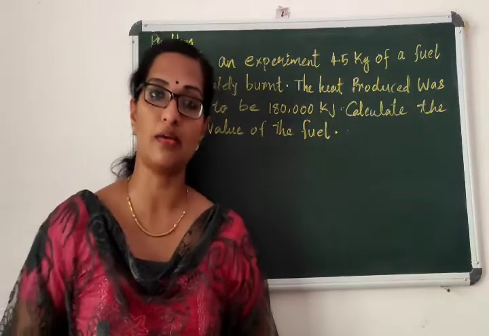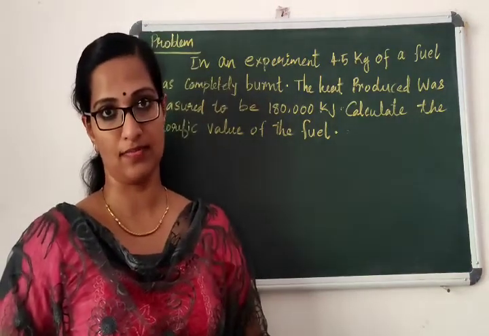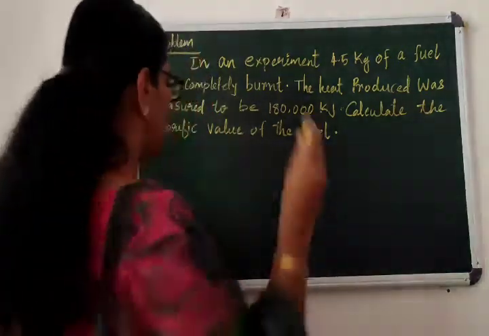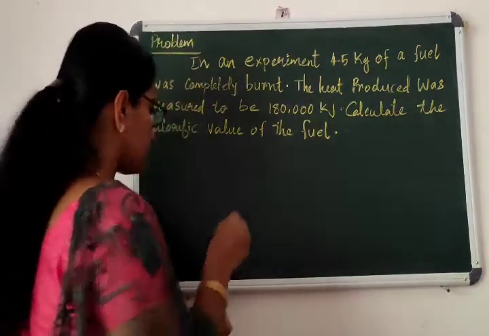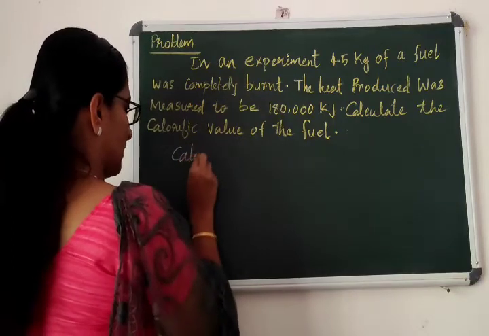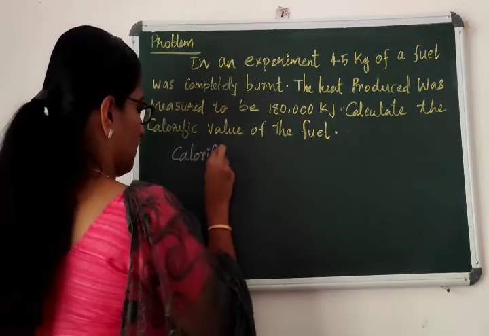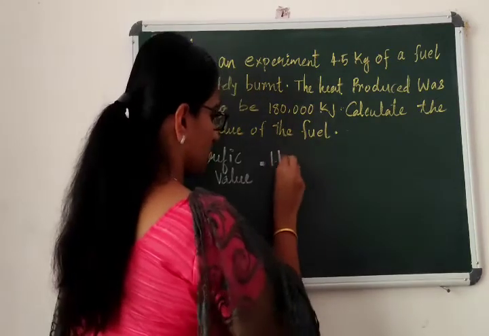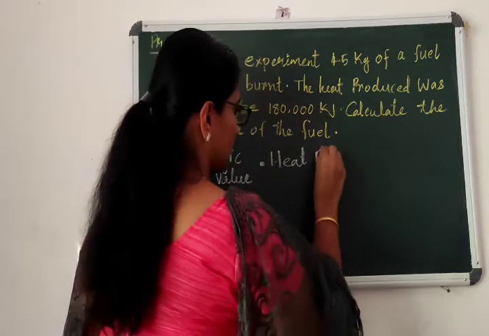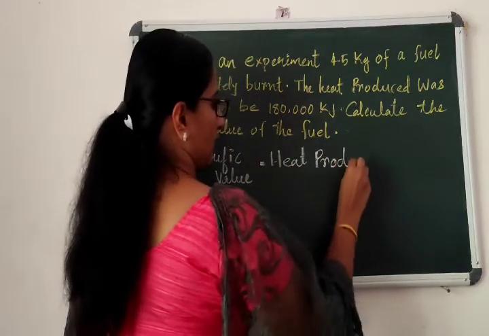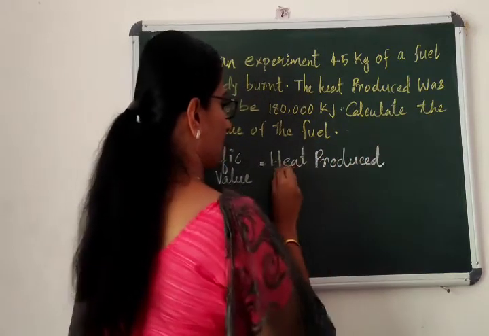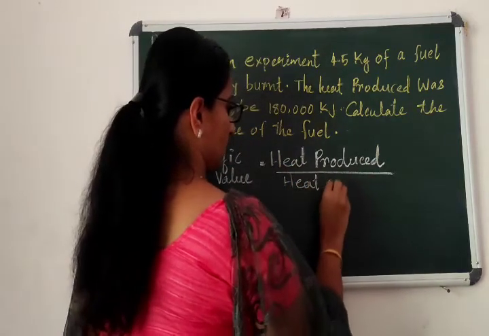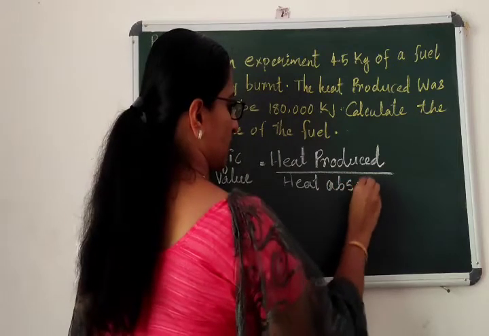So how will you calculate the calorific value of the fuel? As we know, the calorific value of the fuel is equal to heat produced divided by the mass of fuel burned.